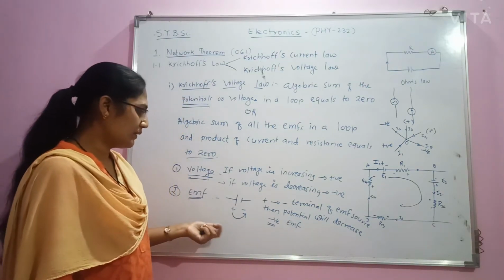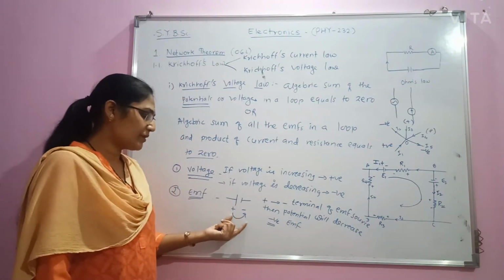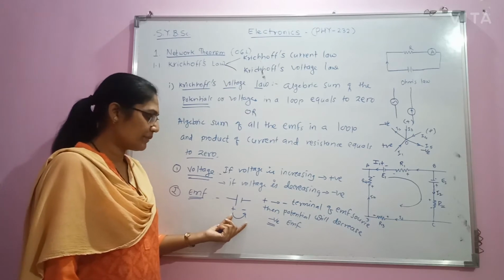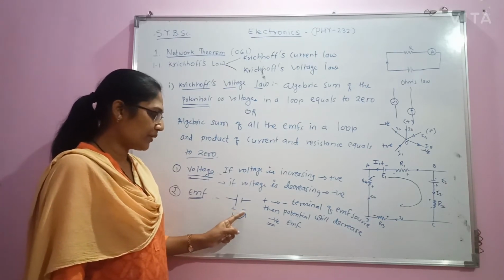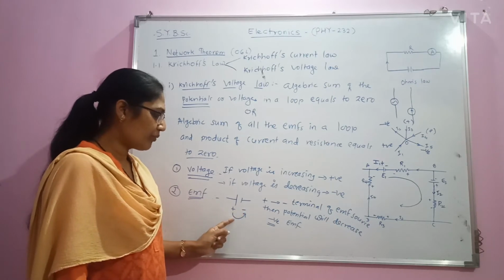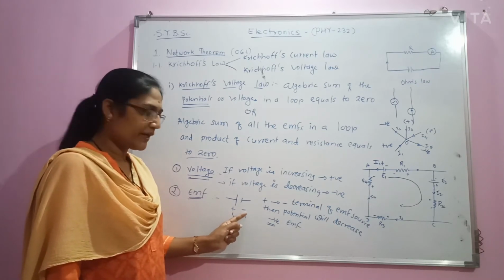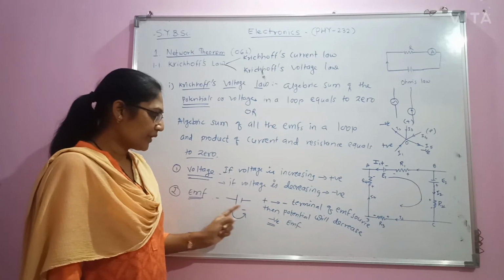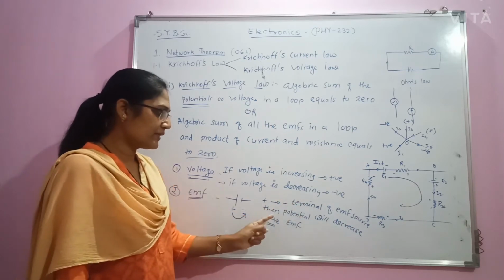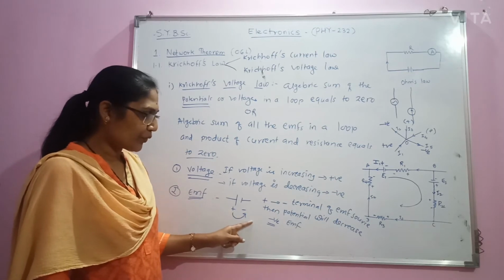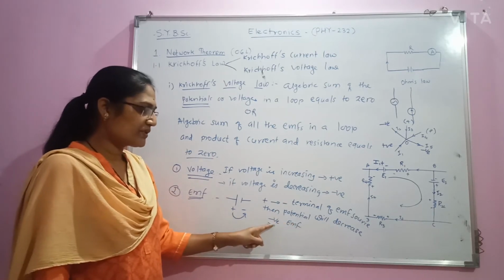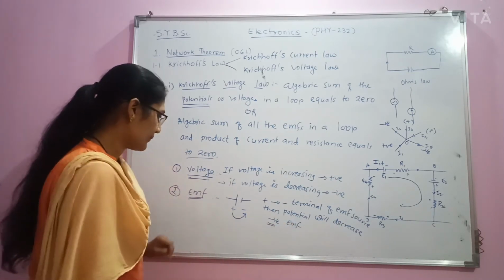Let's see once again. We are showing EMF by this symbol, and here is the positive terminal and here is the negative terminal. If we are moving from positive to negative terminal, then the potential will decrease, because it goes from higher potential to lower potential, and such EMF is considered as negative.